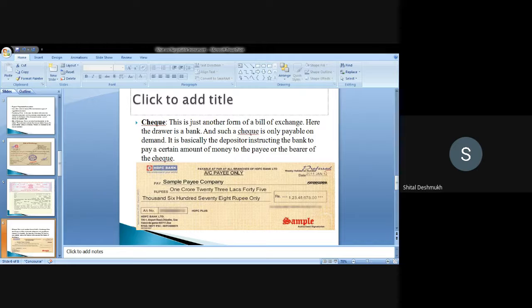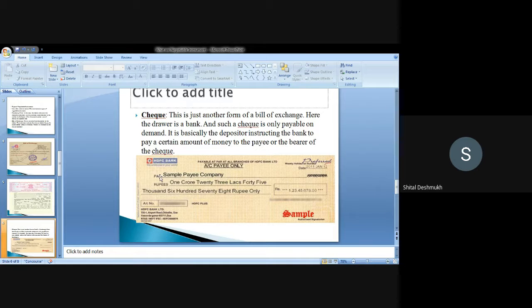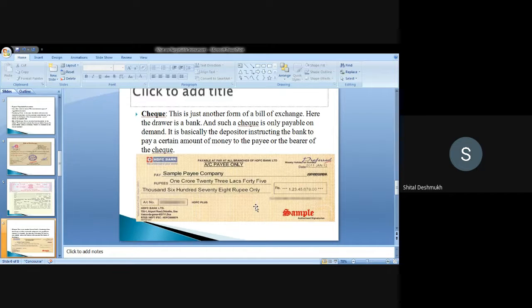Here is a sample check you may have seen many times. This is very common, that is pay, how many rupees to pay, and whom to pay. This is an account payee check only, so payable at all branches of HDFC Bank. If you see any checkbook of your parents or like that, you can minutely observe the account payee check.